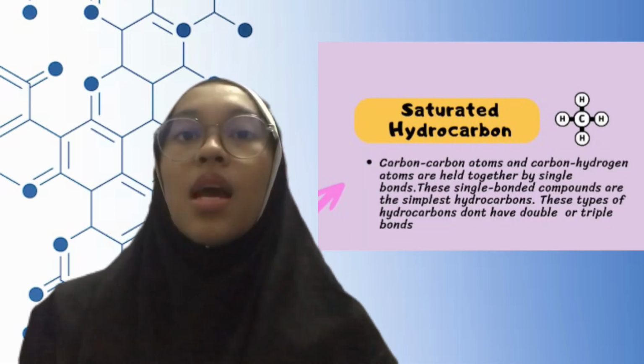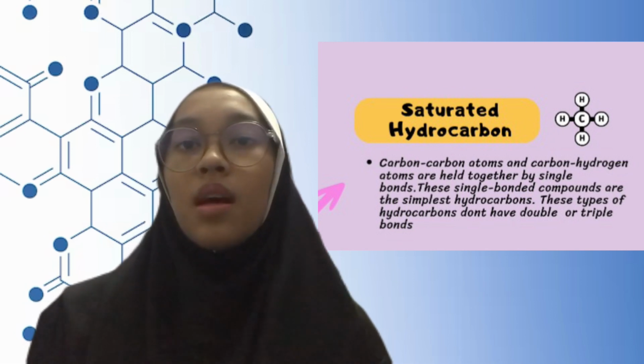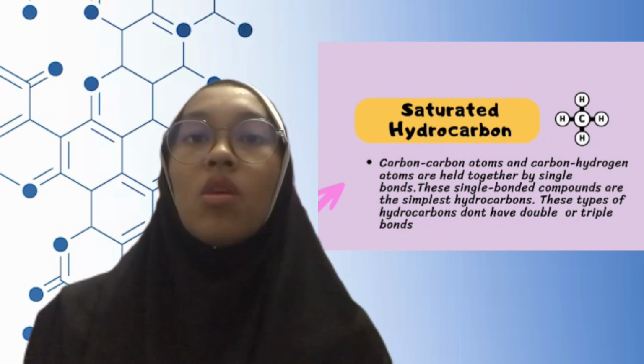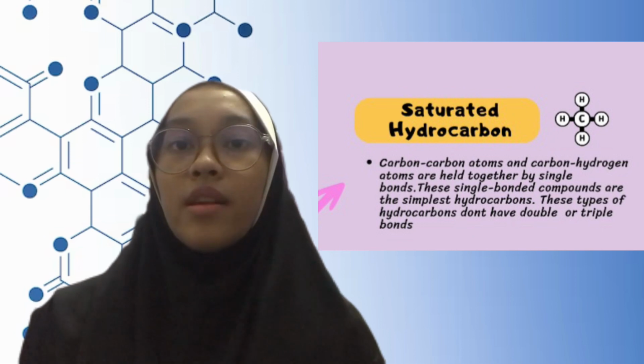Number 3 is saturated hydrocarbon. Carbon-carbon atoms and carbon-hydrogen atoms are held together by single bonds. These single bond compounds are the simplest hydrocarbons. This type of hydrocarbon doesn't have double or triple bonds.